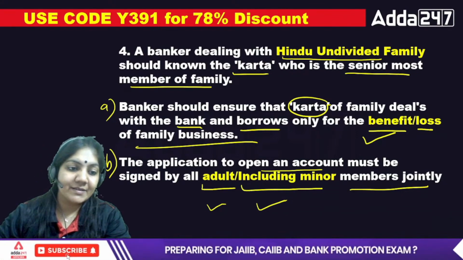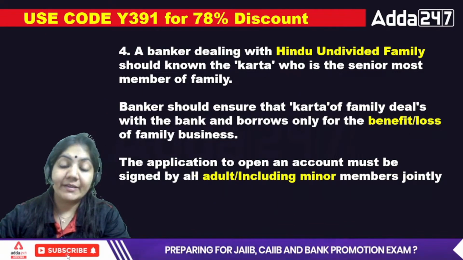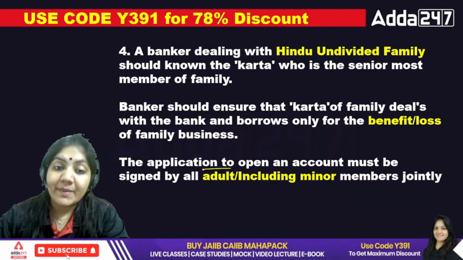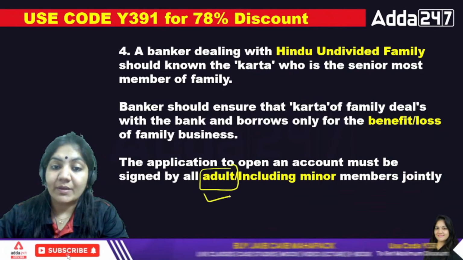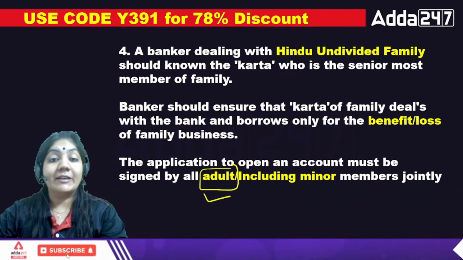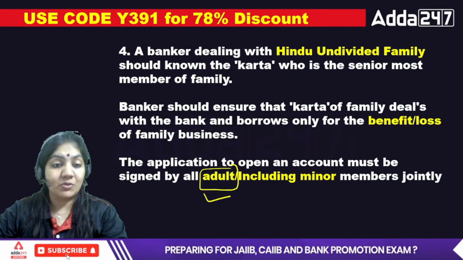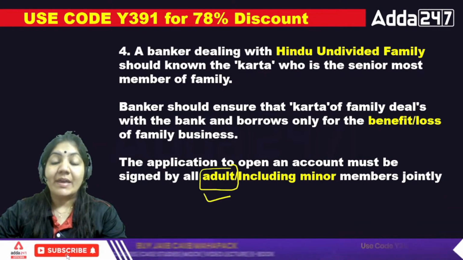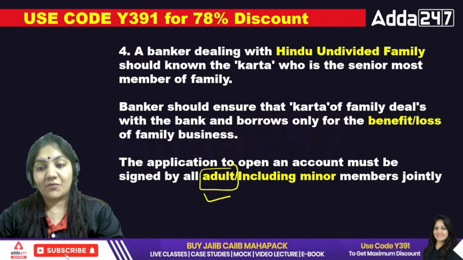In that case, class, the answer is very simple: only the adult member can sign this one jointly. It will not include the minor, because minor will not come into picture. So that's why adult will be the right answer for the fourth one.